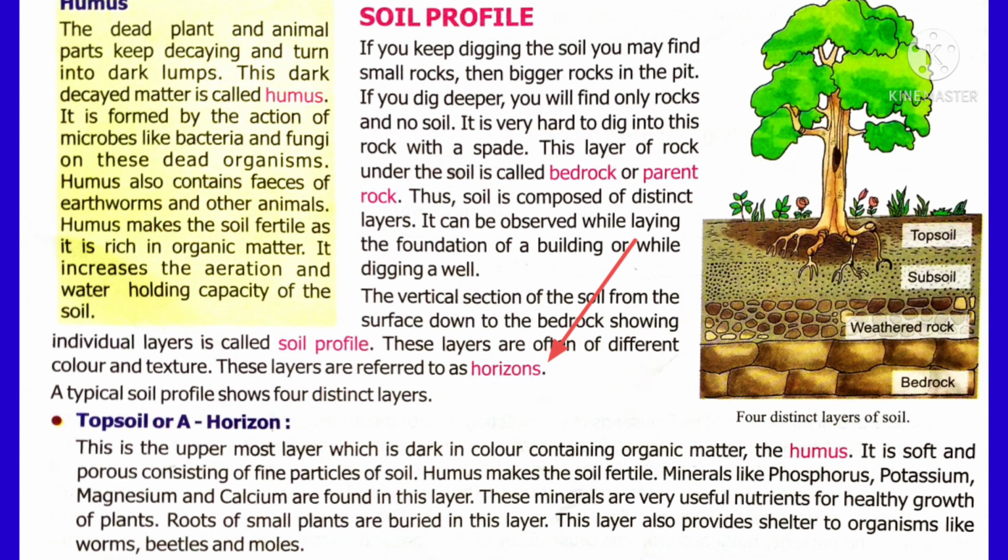We know that humus is rich in nutrients because all the microorganisms which live in the topsoil decay the dead matter, dead animals, dead plants. They decompose these organisms into smaller fine particles. Thus the soil becomes very fertile, and also earthworm waste, human waste, all waste is decomposed with the help of these organisms and forms humus. Humus increases the aeration and water holding capacity of the soil.